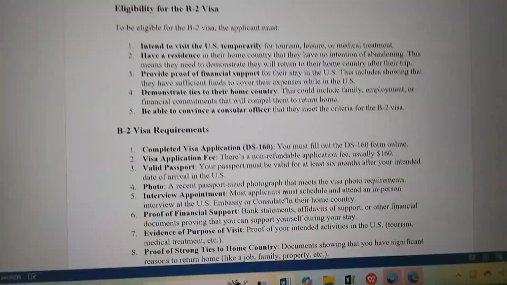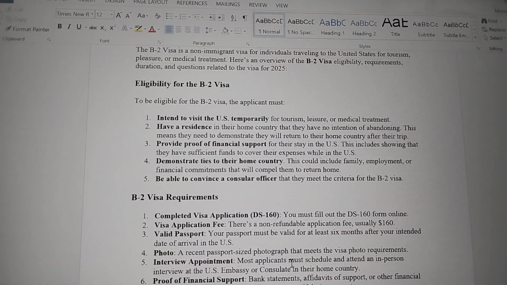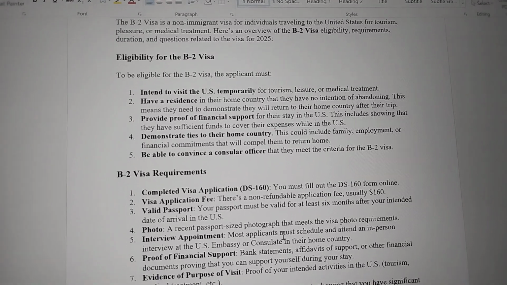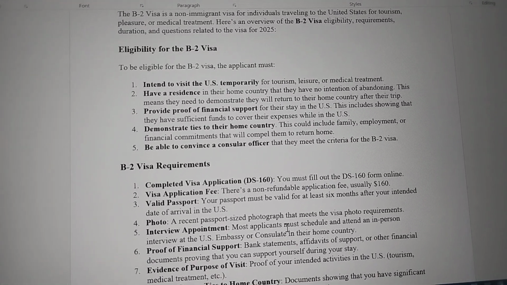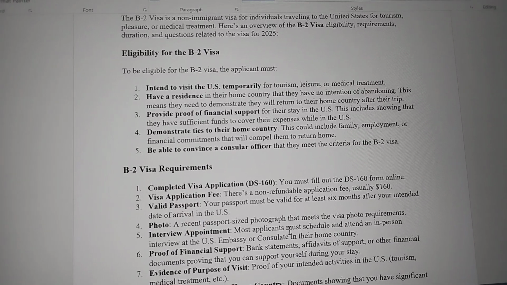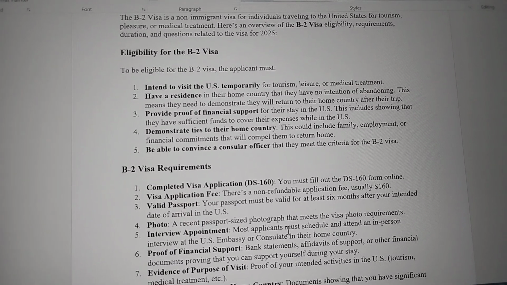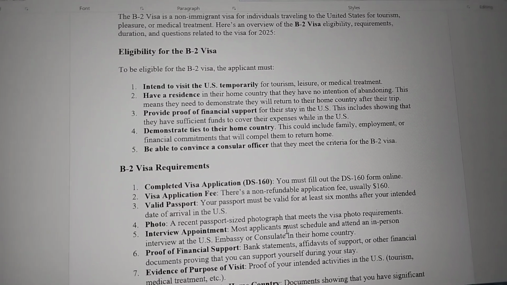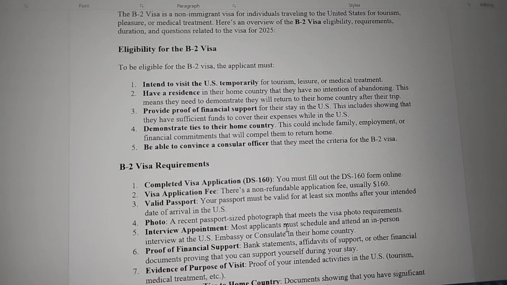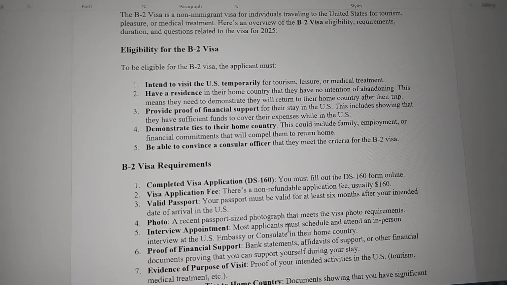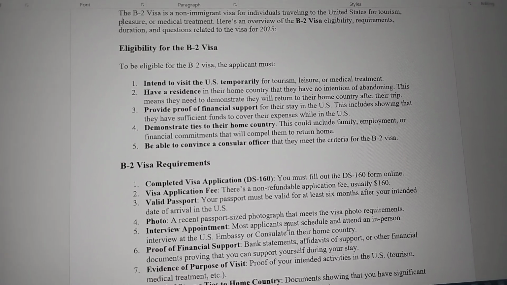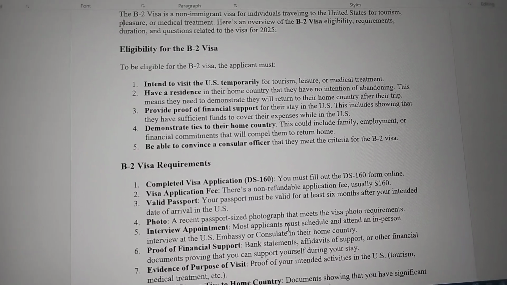Now, the B-2 visa is a non-immigrant visa for individuals traveling to the USA for tourism purposes, pleasure, or medical treatment. Here is an overview of the B-2 visa eligibility, requirements, duration, and questions related to the visa for 2025.